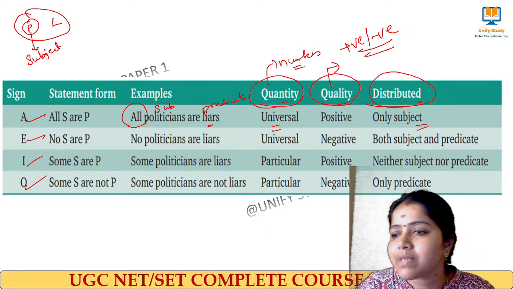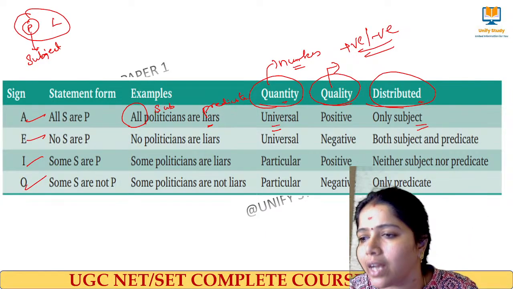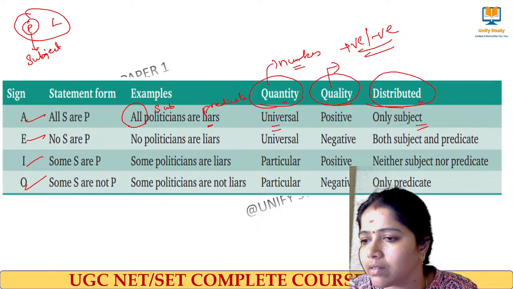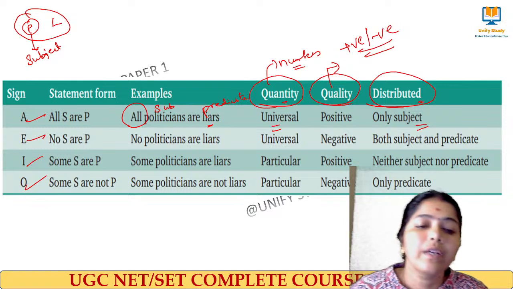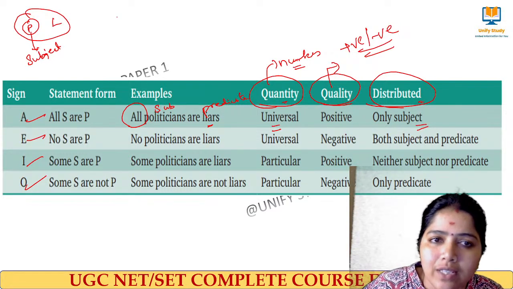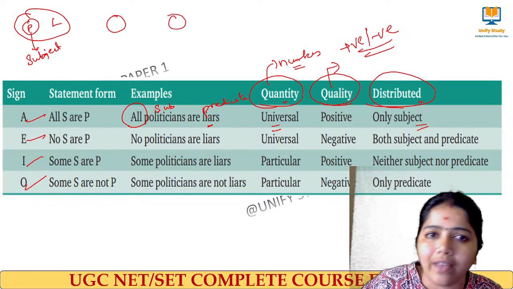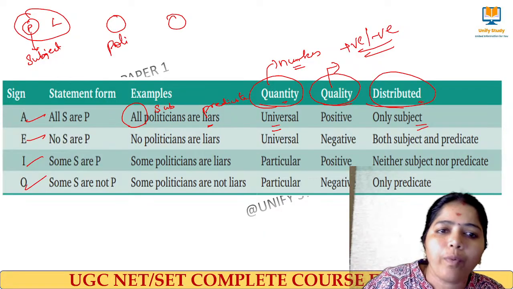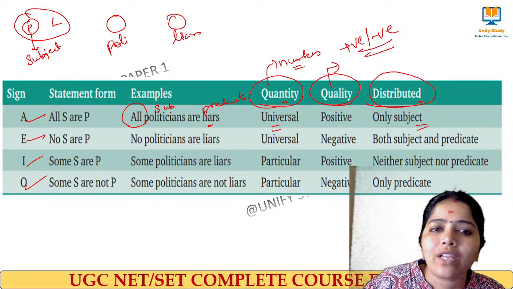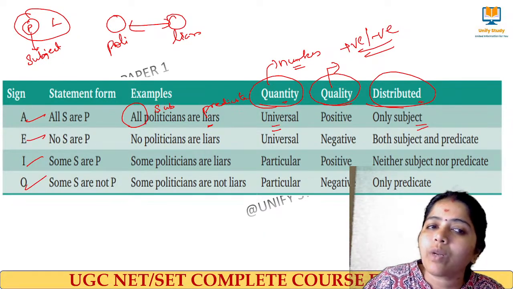Next I am saying that no politicians are liars. So I am saying no politician is a liar. So there is no connection between them. Here what about the quantity?